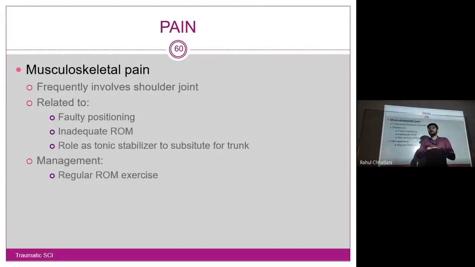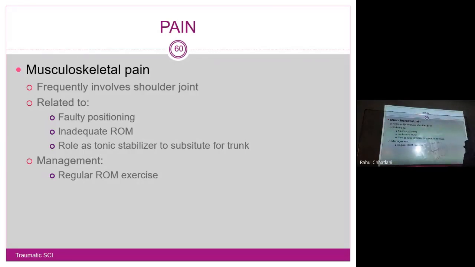Same thing, when there is spinal shock, motor control is lost, along with sensory loss. That is what we are talking about, that is pain. When you do not have stabilization, with one part or both parts affected, there is no movement possible. If you try to do movements, they will be abnormal movements, and because the stabilization is not there, it will lead to activation of other muscles which should not be activated. Those muscles get used, there are chances of overuse, and that will lead to pain again.